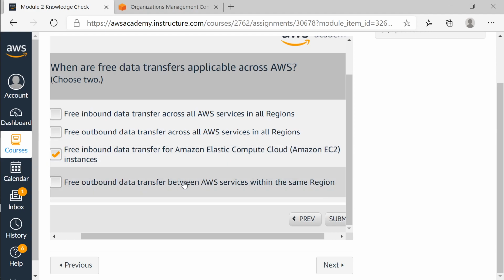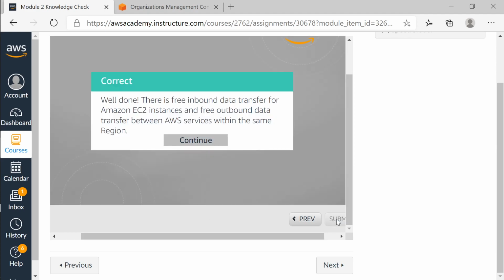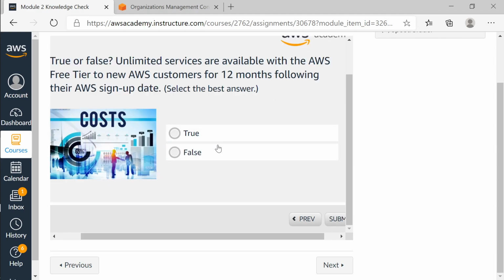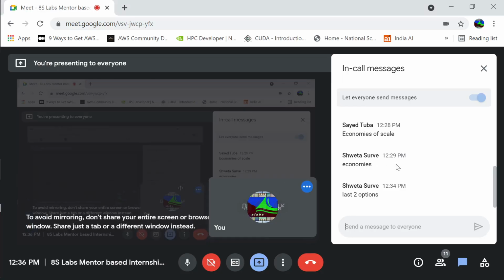So inbound is definitely free for a particular service. And if I am sending outbound data between two services within the same region, as I told you, SNS is sending us notification to Lambda, and Lambda then runs. So that data request which is sent between the two services within the same region, no charges. So even if it is outbound. So the answer is the last two. Okay, so Sweta was right on that.